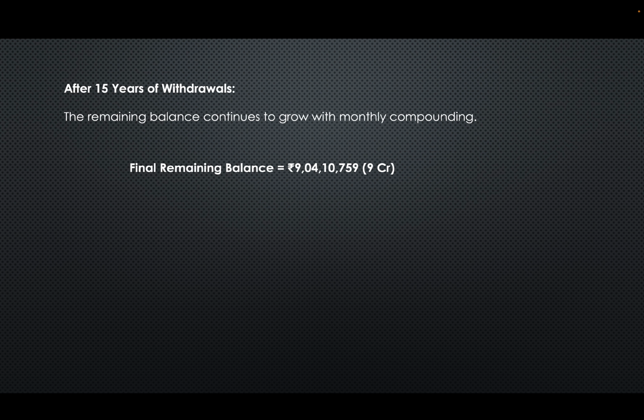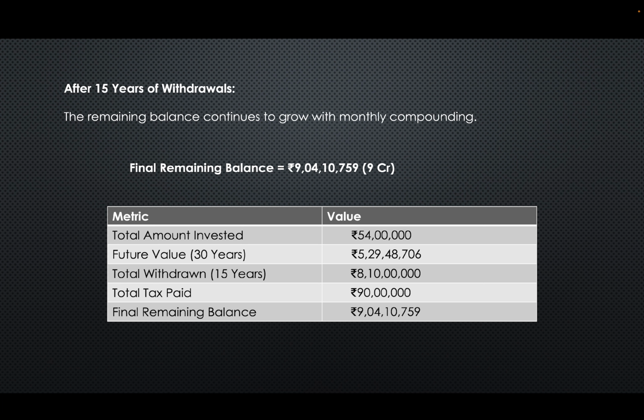That's the power of compounding. So total amount invested is 54 lakhs. Future value after 30 years is 5.29 CR. Total withdrawn for the next 15 years is 8.1 CR. You have paid a total tax of 90 lakhs, but still your final remaining balance is approximately 9 CR.